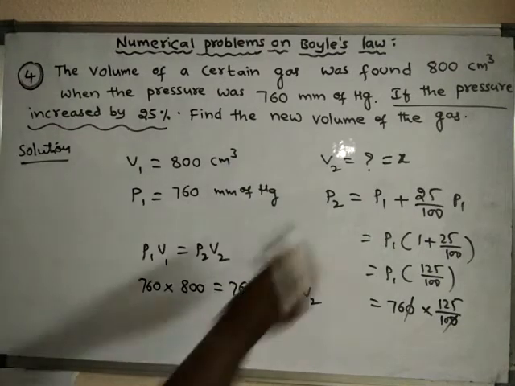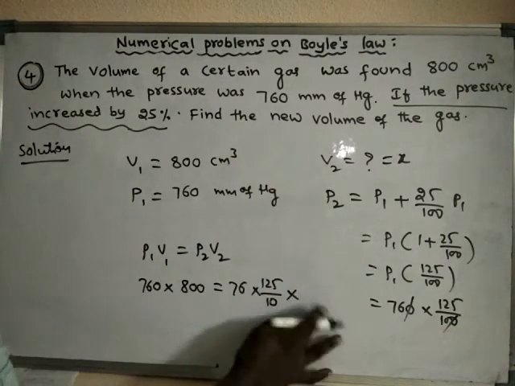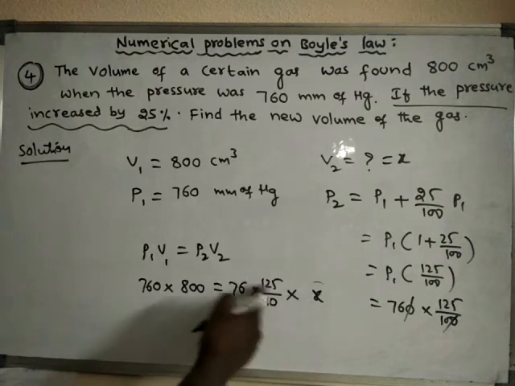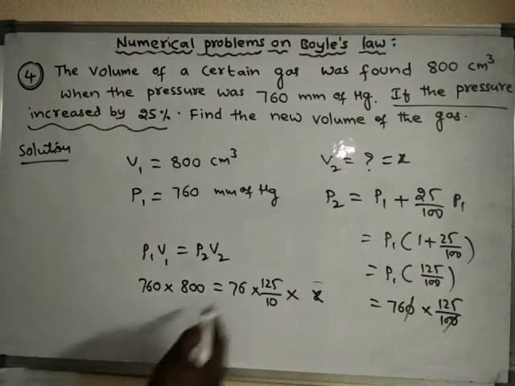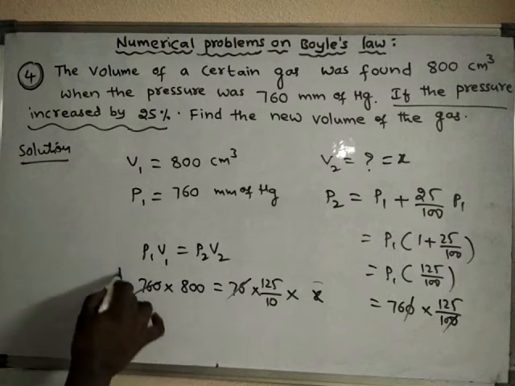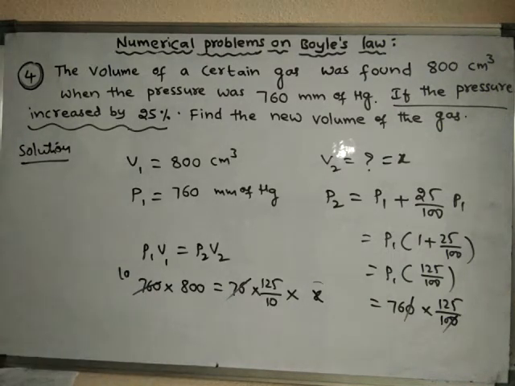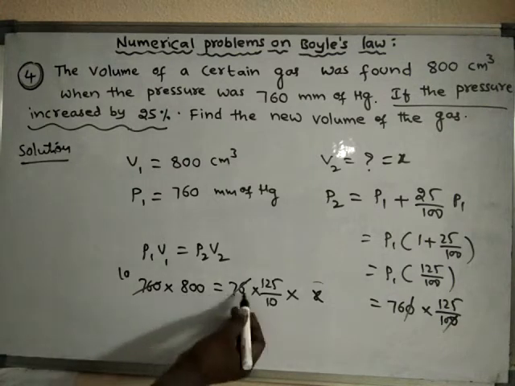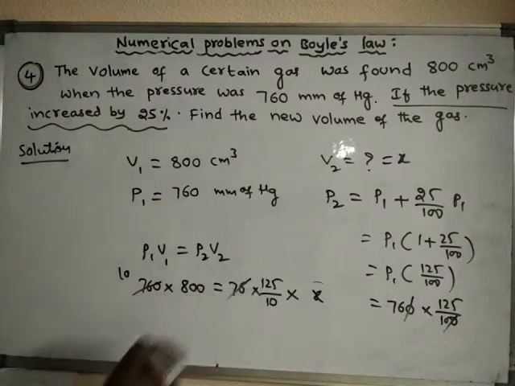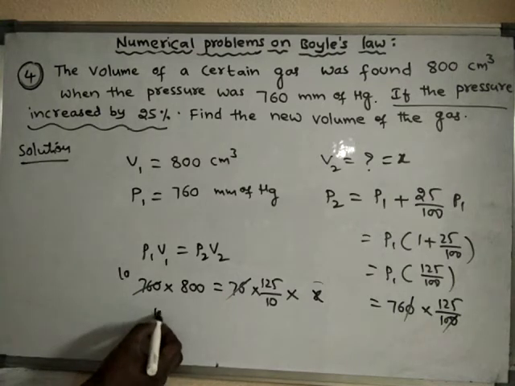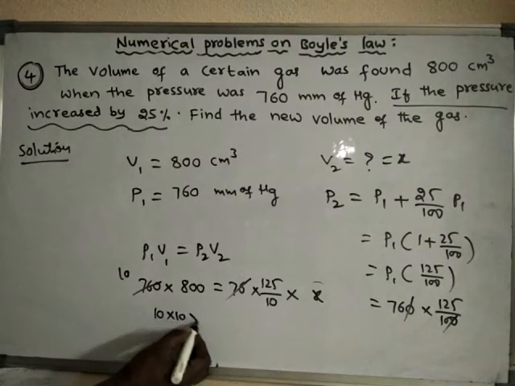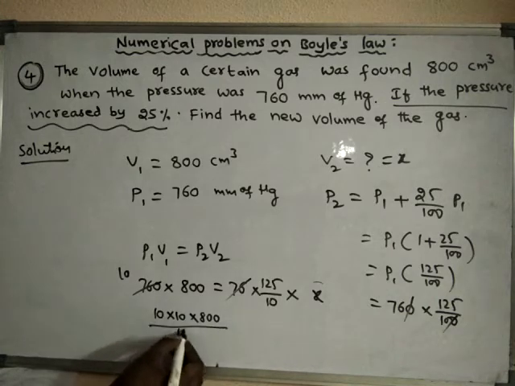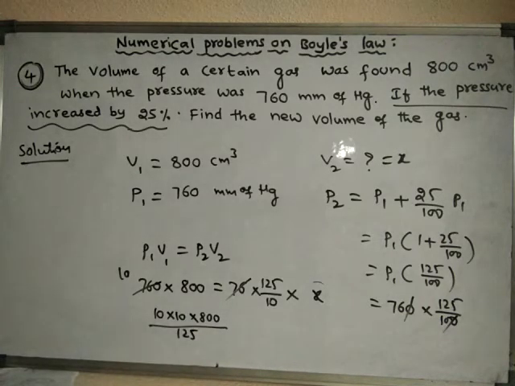V2 we don't know, so we find it as X. Leave X here and take all these things to this side. 76 multiplied by 10, so 800 into 10 divided by 125.